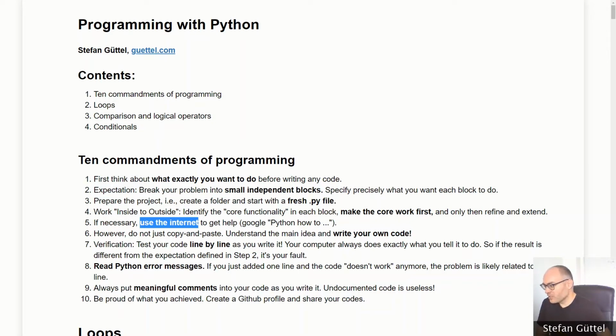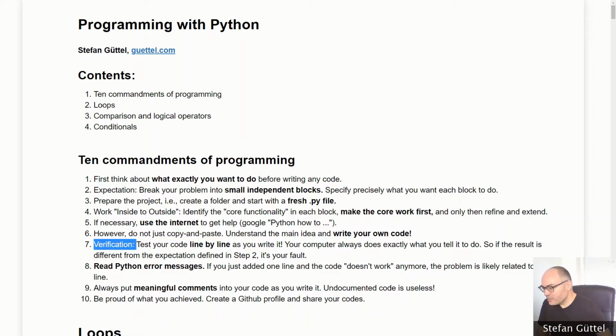The sixth point related to that, once you found the solution on the web, do not just copy and paste, right? Because you don't learn anything by copying and pasting code from the internet to your editor. And actually it will make it much more difficult for you later on to debug your code, because you will have lots of stuff there that you don't really understand. So I would recommend, once you find a solution on the internet, understand the main idea of that solution and then write your own code. Okay.